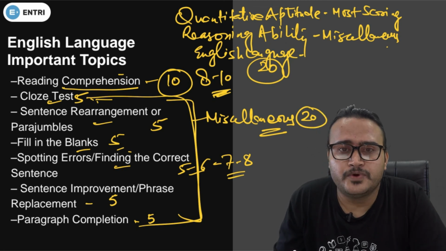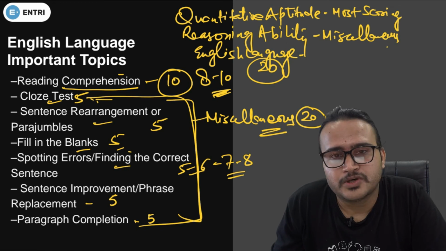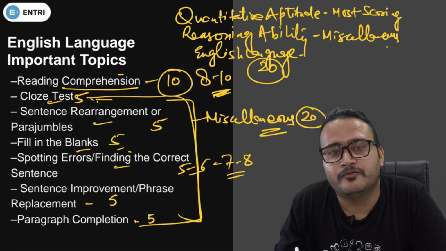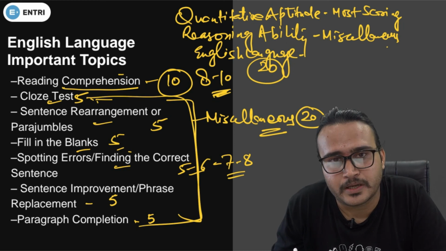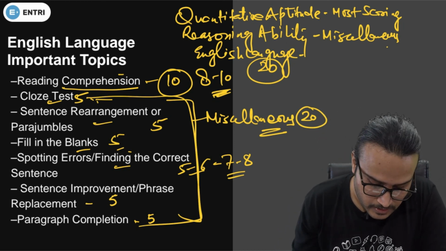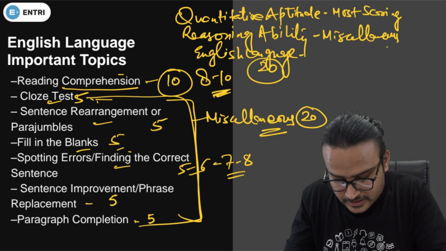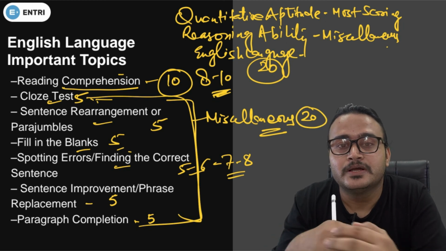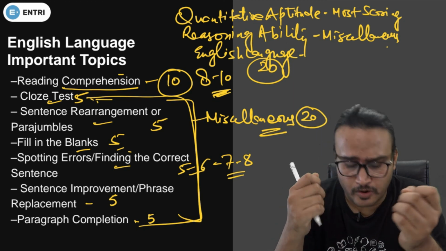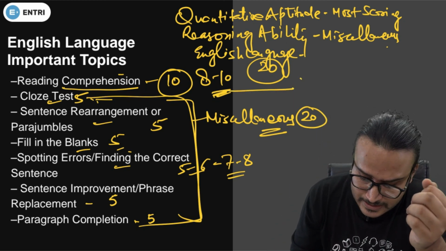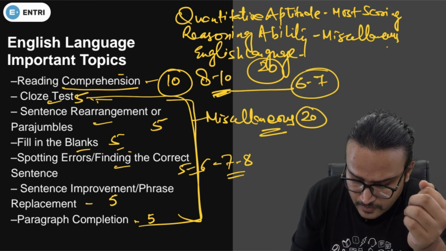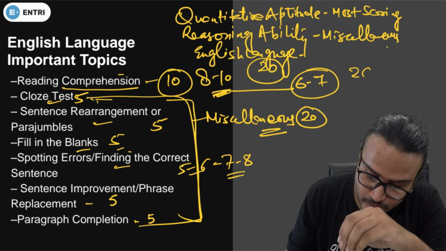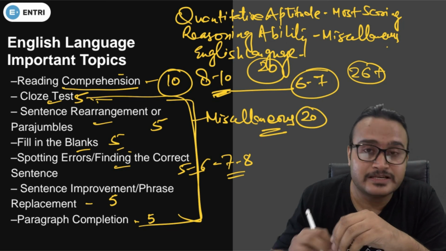If you make your questions wrong, then 0.25 mark will be deducted along with the 1 mark, obviously. You need to attempt all these 20 questions first, and then go with the reading comprehension. From reading comprehension, you can attempt 6 to 7 questions from your 8 to 10 questions. So now you can easily score 26 plus in your English language.